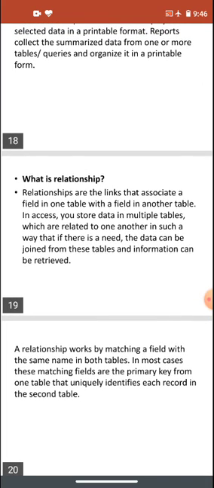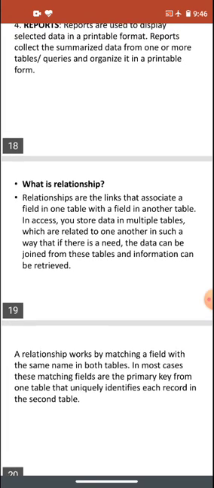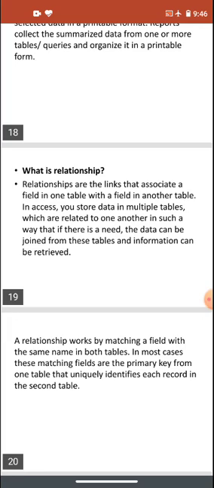As I told you about the database, in a relational database we can have more than one table. If we have more than one table, we can join them together. And for joining them together, we need a common field, which we call a primary key. A primary key is a unique key which matches from one table to another. With the help of the primary key, we make a relationship.